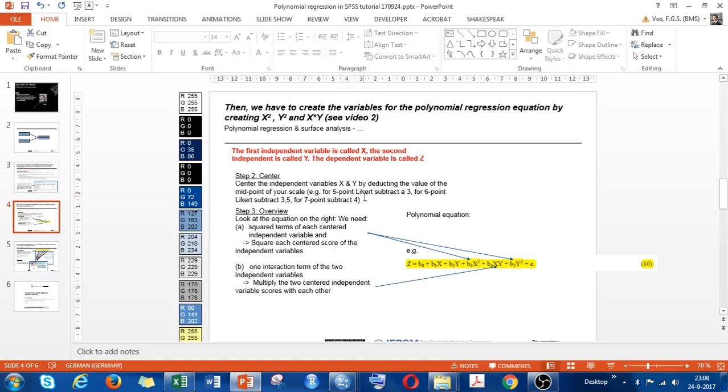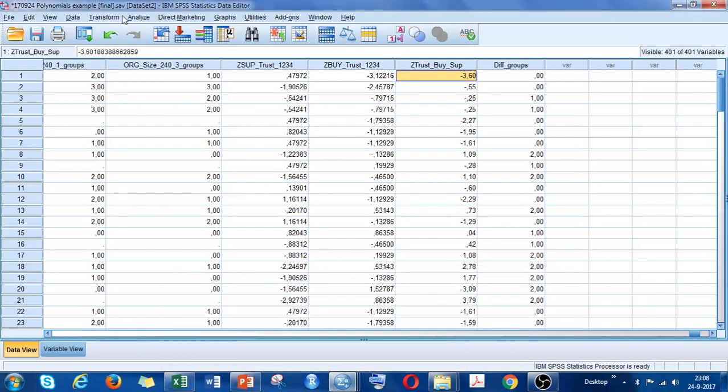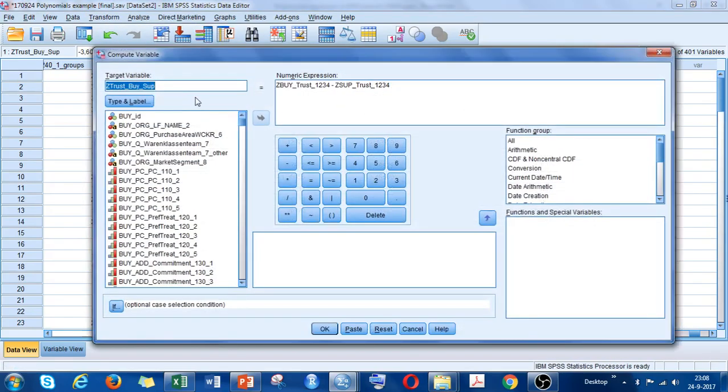In this case, in my example here, we have a 6-point Likert scale, so I center by subtracting 3.5. So let's get to it. Let's go to the file again. I open it again. I center by computing, by going transform, compute.